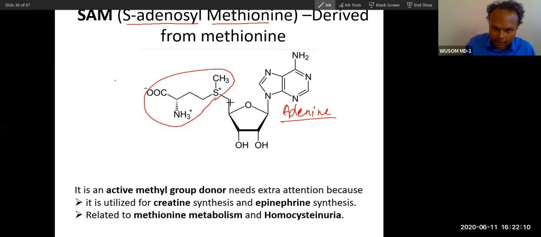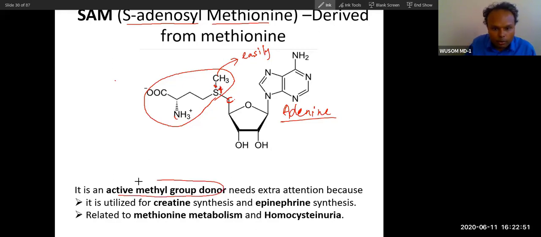With this adenosine, at the 5' carbon, what is attached is the amino acid methionine, an essential sulfur containing amino acid. You can see the amino group and the acid group, that is why it is an amino acid. To the sulfur of this amino acid, this carbon is bound. Because of this, the sulfur will have a positive charge, and this is the heart of this molecule. Because of this, the bond becomes weak and is a very high energy bond, and the methyl can be easily transferred to any molecule. That is why SAM is called the active methyl donor.